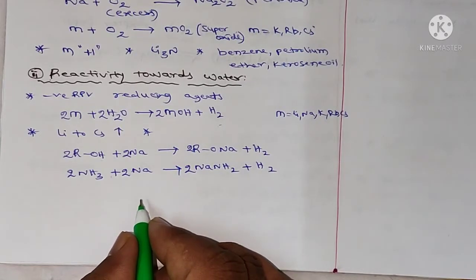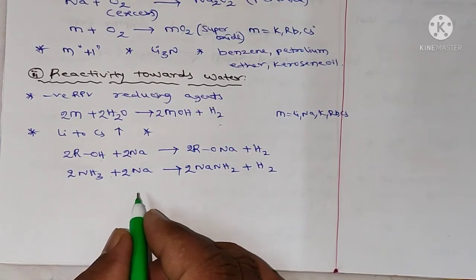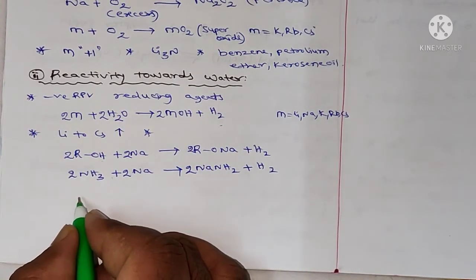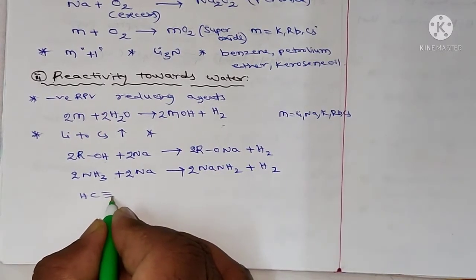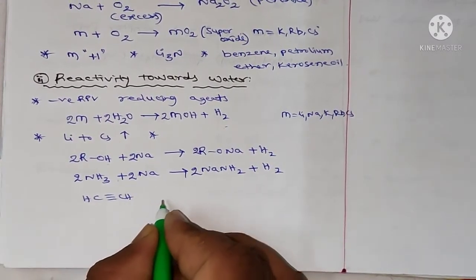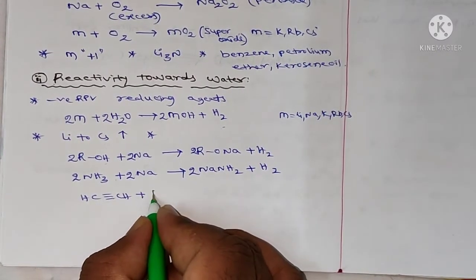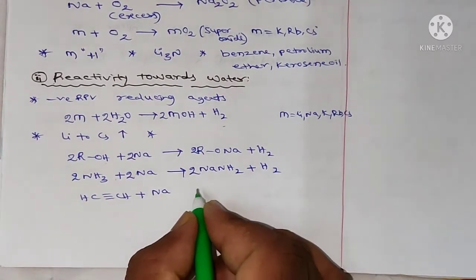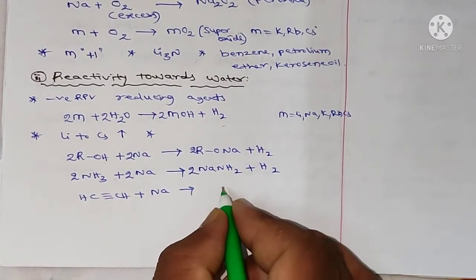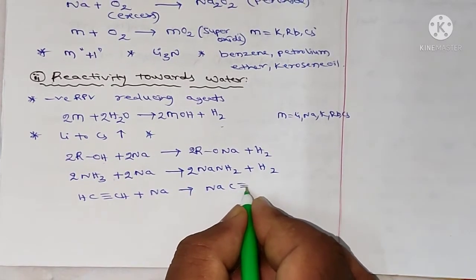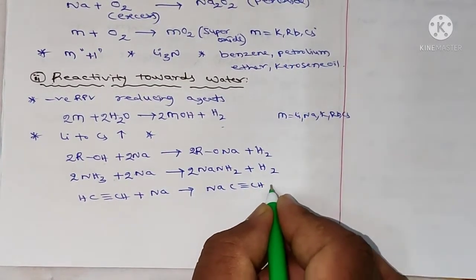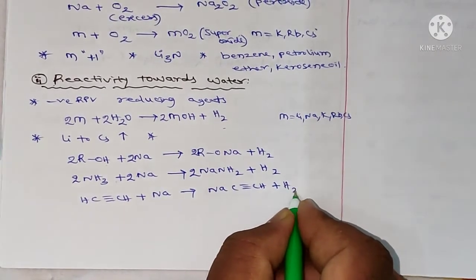Next, 1-alkynes. The metals react with 1-alkynes, meaning acetylene. HC triple bond CH plus sodium gives NaC triple bond CH plus H2.